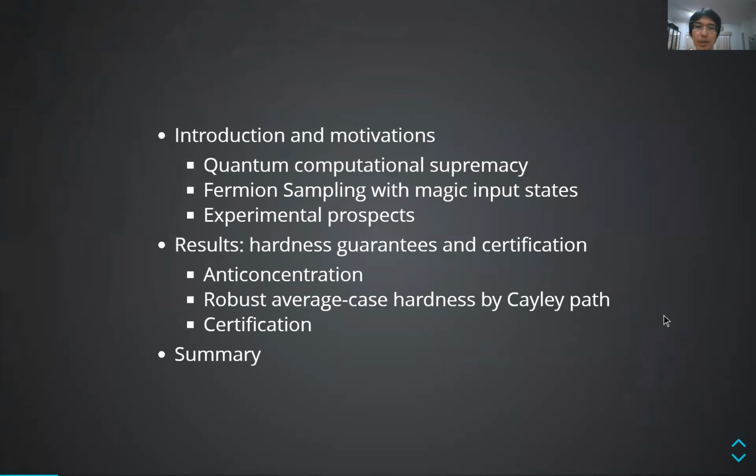I'll first motivate the notion of quantum computational advantage, or quantum supremacy, by sampling problems and introduce our fermion sampling scheme, and then present our main results and how they support the supremacy conjecture. And I will summarize everything again at the end.